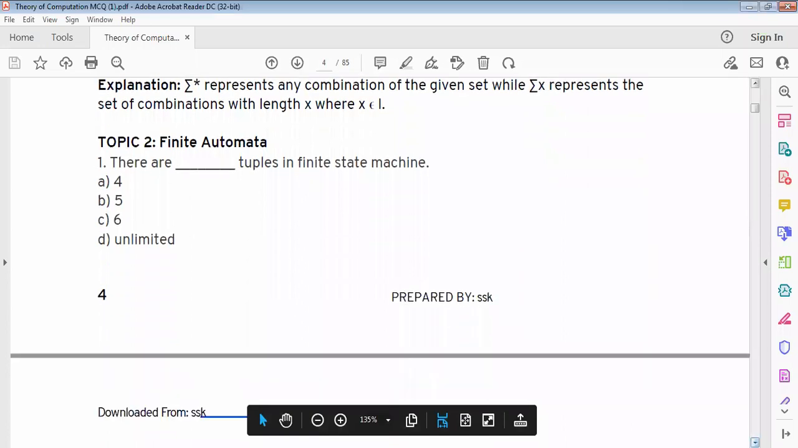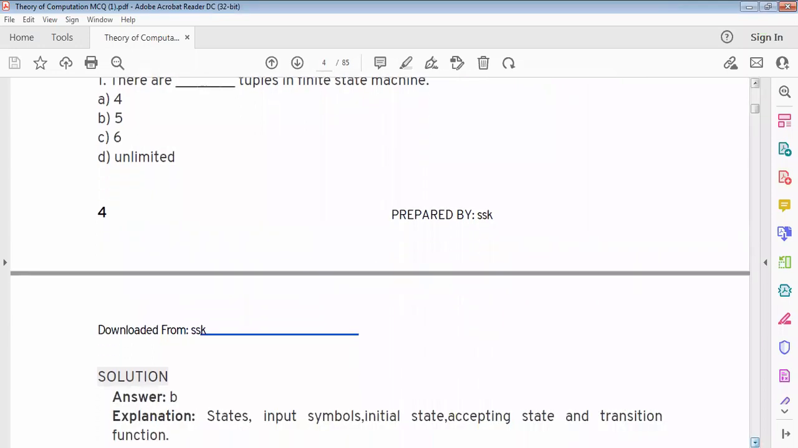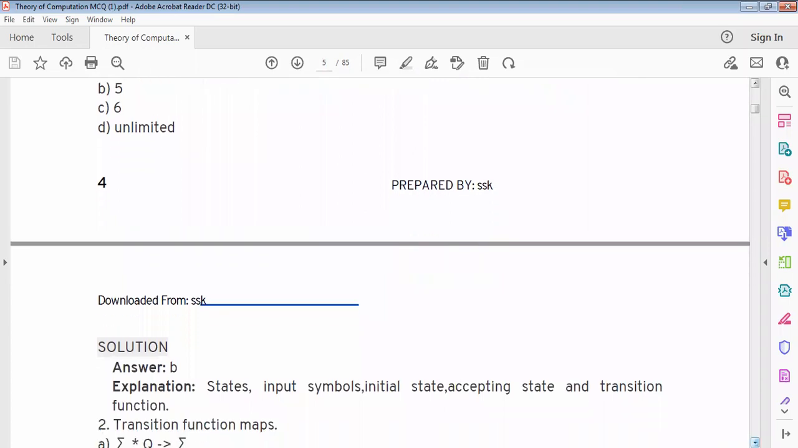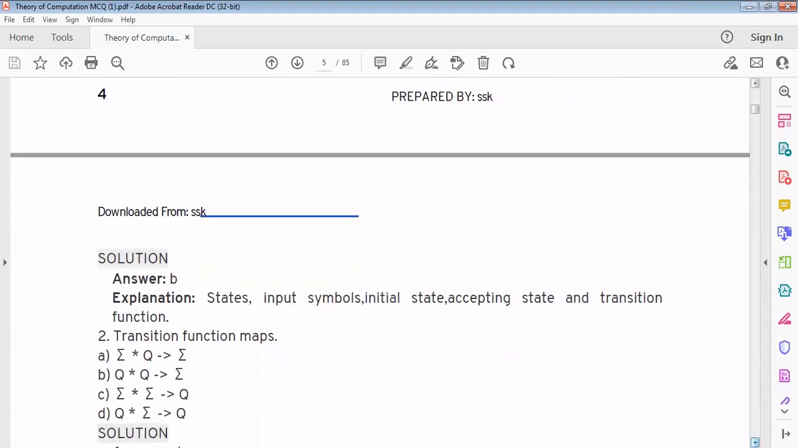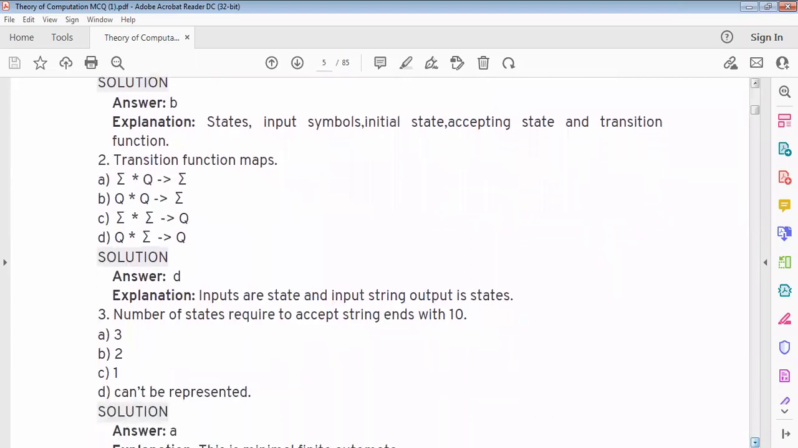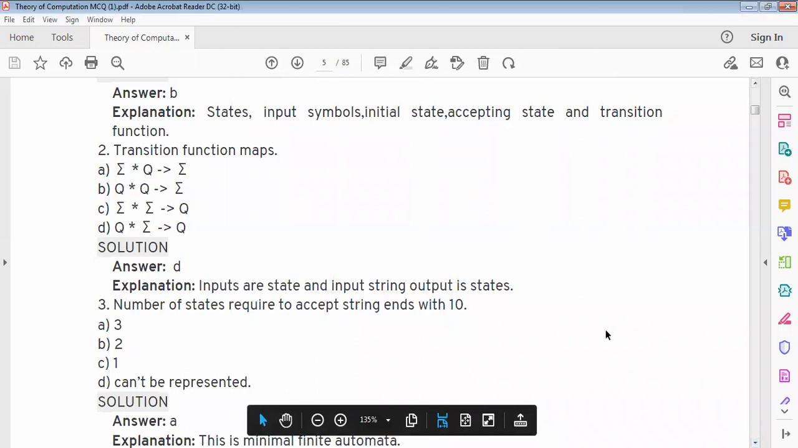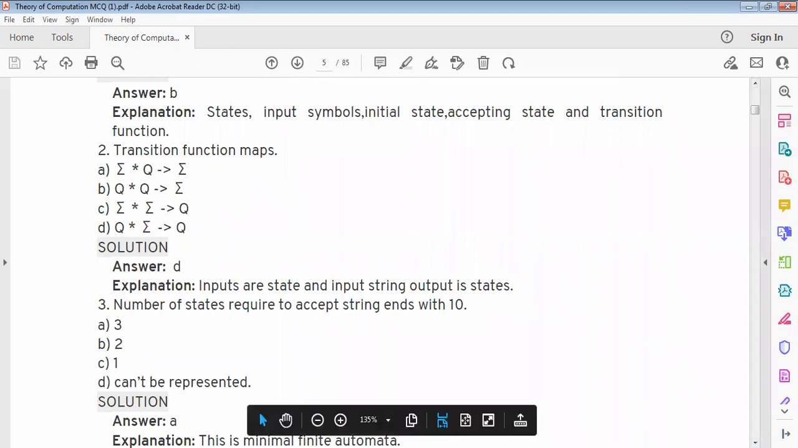finite automata. There are data tuples in the finite state machine. How many tuples are in the finite state machine? Answer is B, 5. States, input symbols, initial state, accepting state, transition function. Transition function maps, option D is there. Inputs are states and input string, output is states. Option D, Q into sigma gives Q. Option D is there.